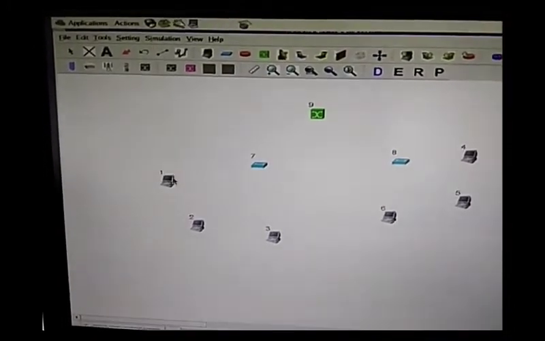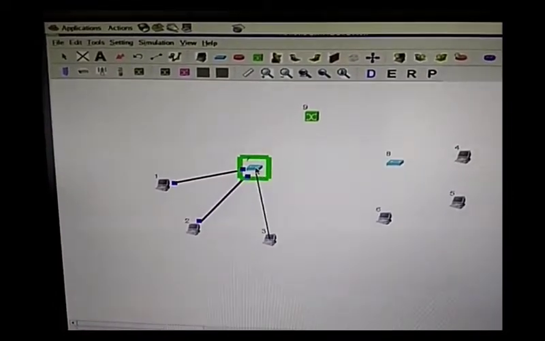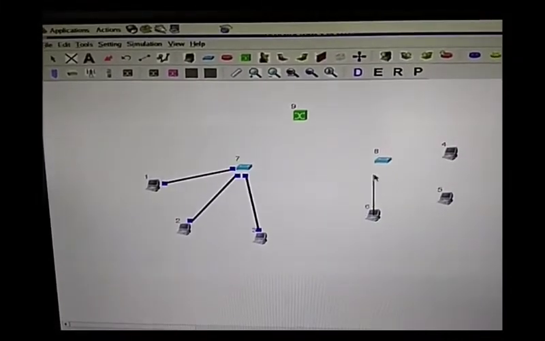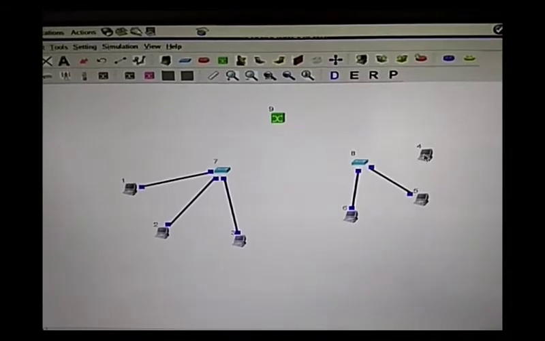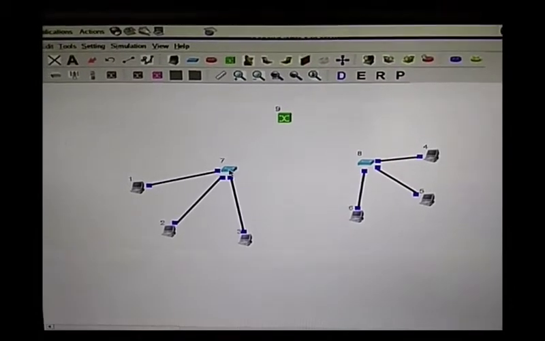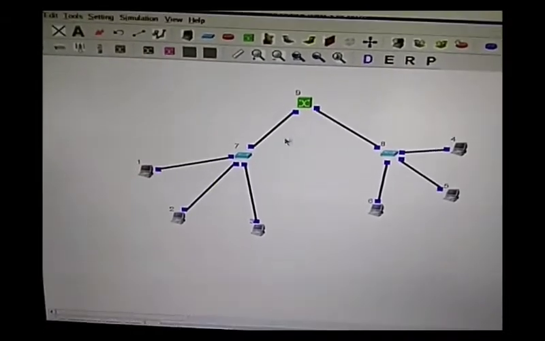Make a connection to this particular hub. So these are two different networks interconnected with the help of the switch.